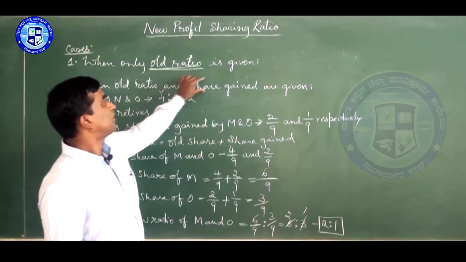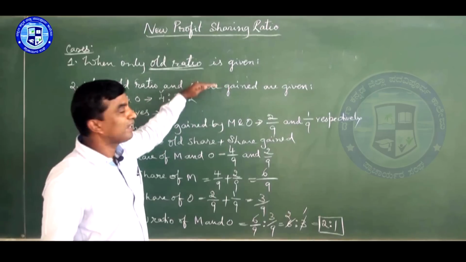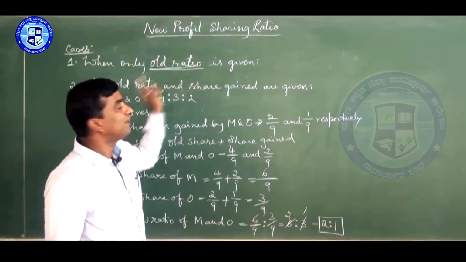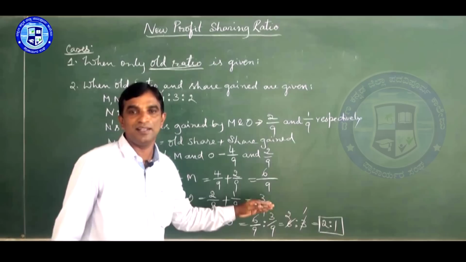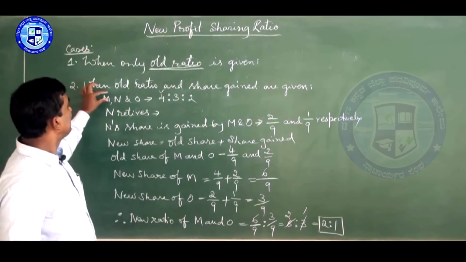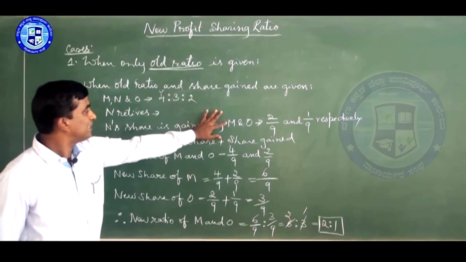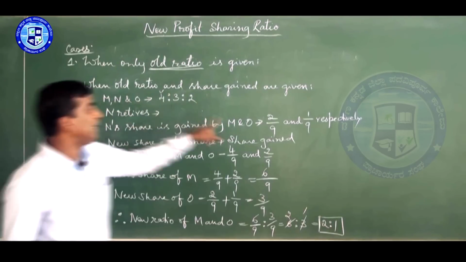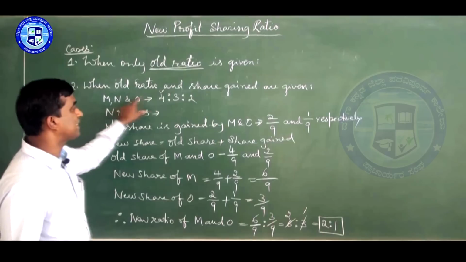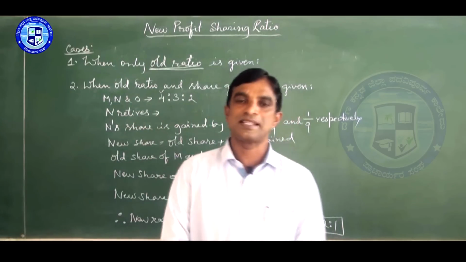The only thing is, you should see whether they gave gain share or gain ratio. If they give gain ratio, we cannot calculate like this. We have to see how much portion he has gained out of the retiring partner's share. Here such complication is not there, very simple. So I hope you understood this. Do homework: here N retires; write when M retires, make N and O, and another example when O retires, M and N. Do like that and solve the problem. Then it will be easy.